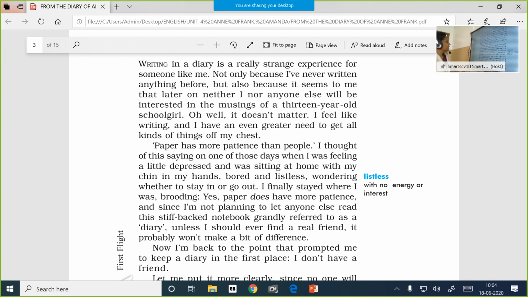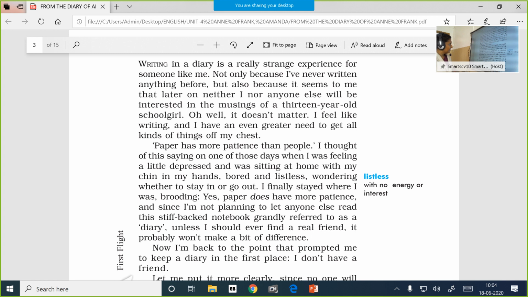This is the first time she's attempting such a task. She had never written before, and it also seems that no one would be interested in knowing what a 13-year-old girl has written in this diary. And not even Anne herself would be willing to go through it once more.